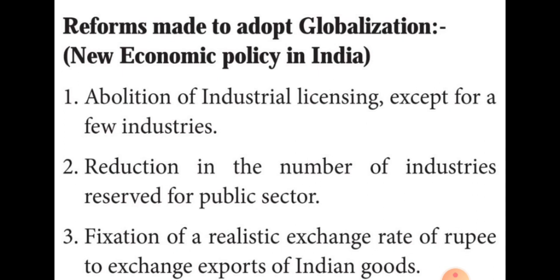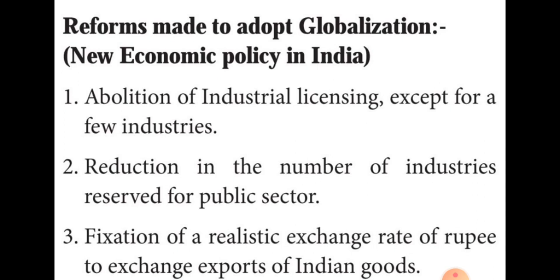Then the third one is fixation of a realistic exchange rate of the rupee to encourage exports. The Indian government fixed the real exchange rate of the rupee. That means for some of the export goods items, they fixed a real amount.